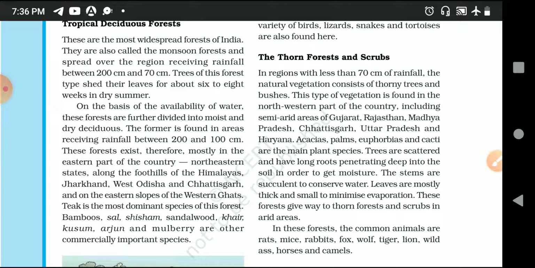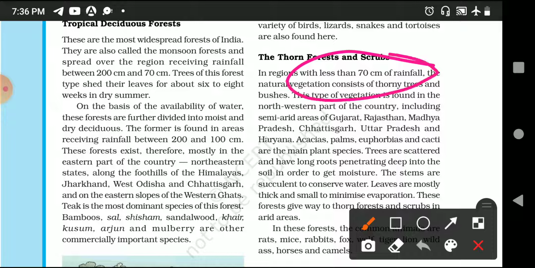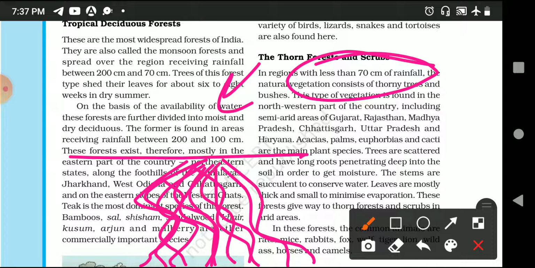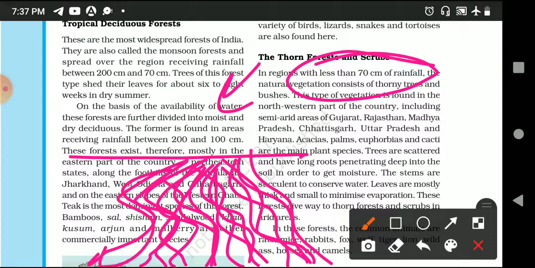Thorn forest and shrubs, the rainfall is less than 70%, and the characteristics are mostly thorny bushes and trees. मोस्टली यहाँ पे कटीले पेड़ और पौधे झाड़ियाँ होती हैं. Trees are deep rooted. यहाँ की जो ट्रीज होती हैं उनकी जो जड़ होती है वो बहुत ज़मीन के नीचे तक होती हैं. And this is the reason that they want moisture, so their roots are deep inside the soil in search of water.